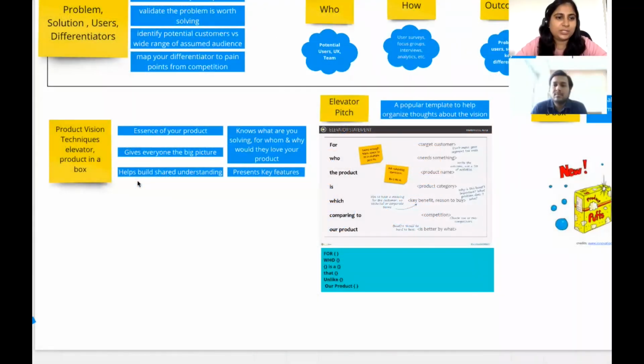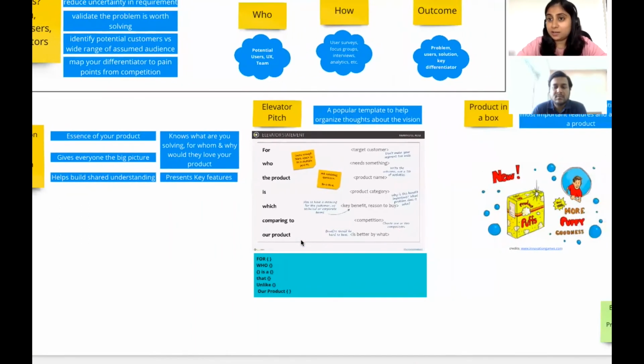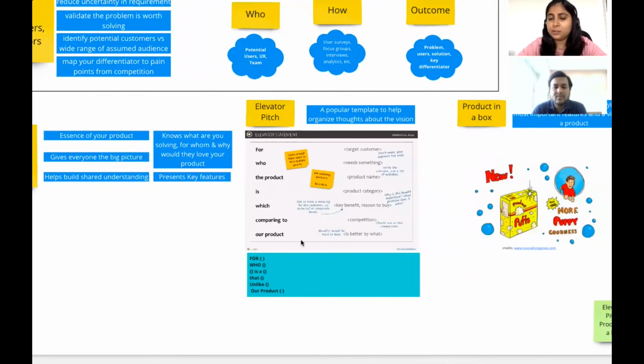Okay, so product vision. We've looked at product vision already, but let's do a quick summary. It's the essence of the product. It gives you the big picture and helps build a shared understanding of what your product is. We look at two techniques here. There are many available, but we'll cover one. We'll do one together, and the other one I'll just quickly explain.